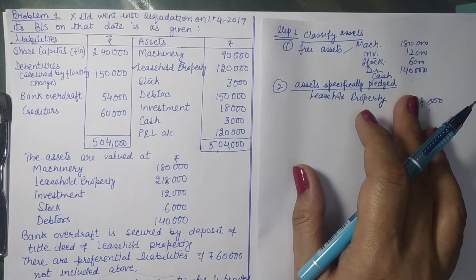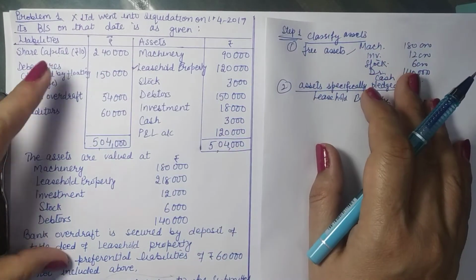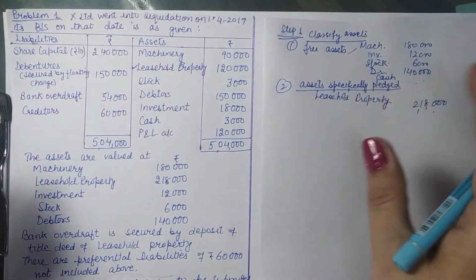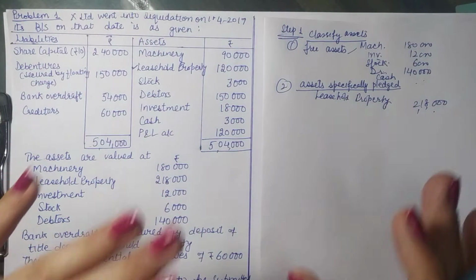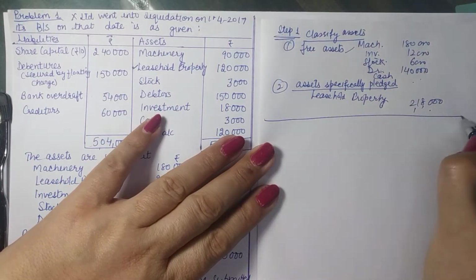If nothing is given, it means all areas can be recovered. So the full amount will be recovered here. So this is recorded here. So we have covered all assets. That completes our first step.